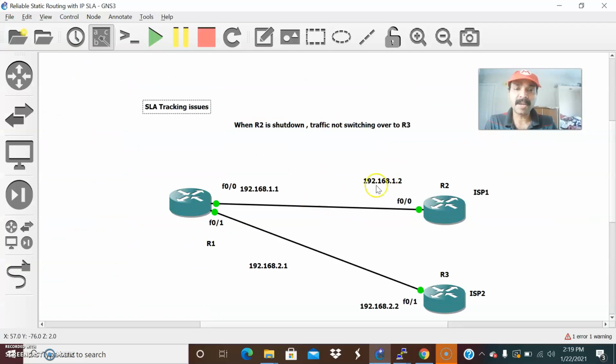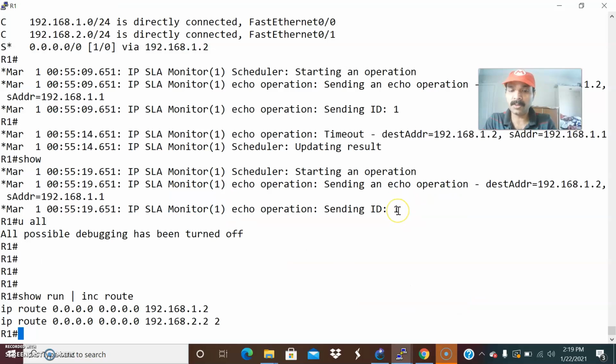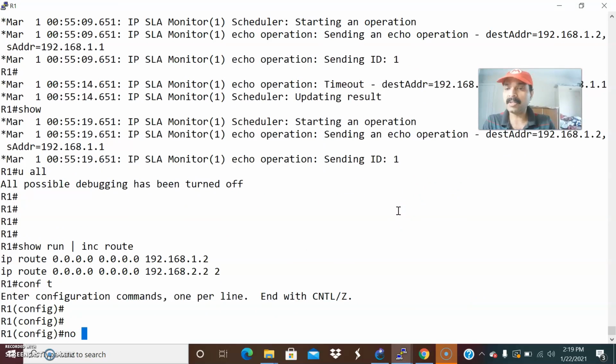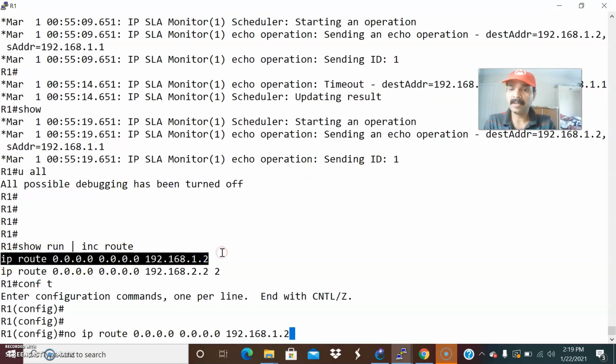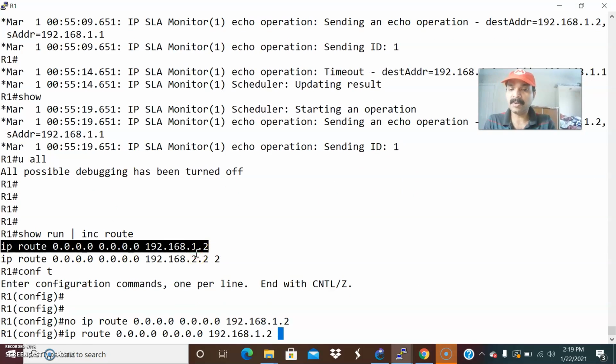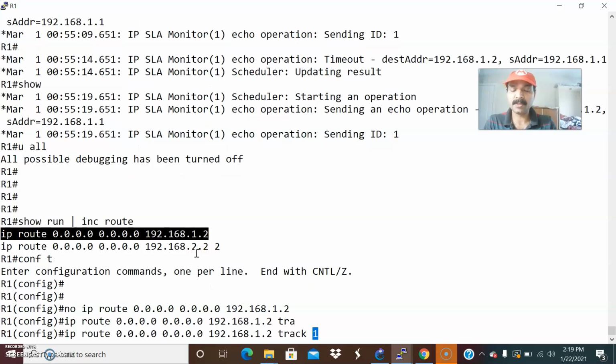So what I have to do is add a track command on this specific interface, and I have to create a track object. I'm going to show what to do. Go to the configuration mode. Let us remove the static route. Then let us add the route again, and I have to add the keyword track followed by the number. That's the thing I have to give.